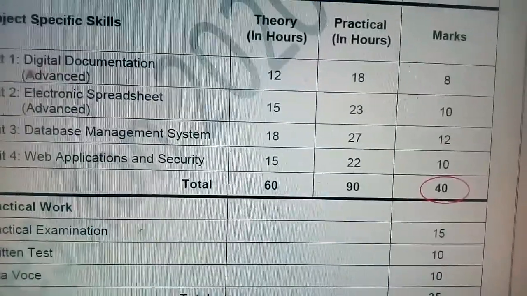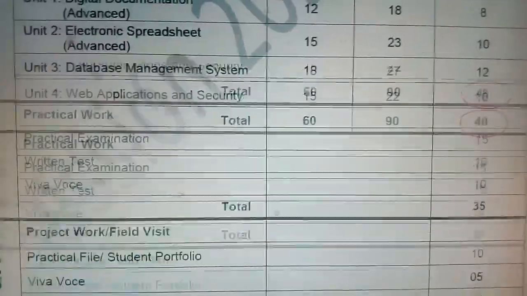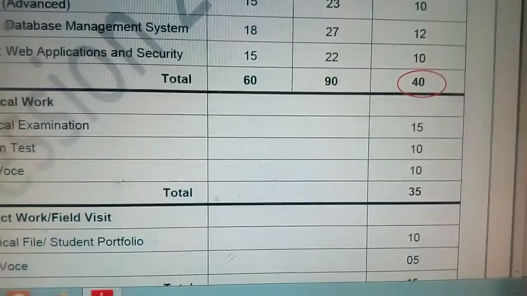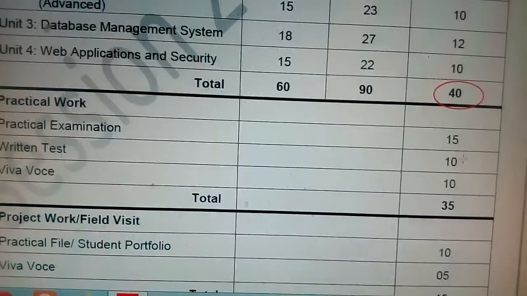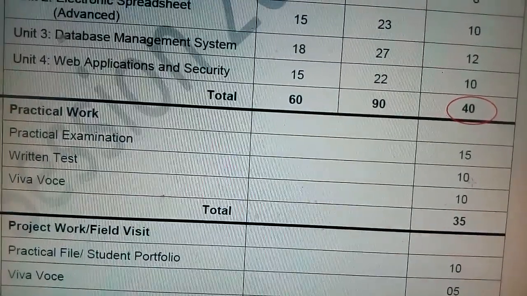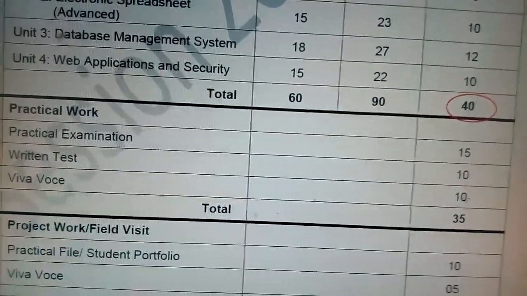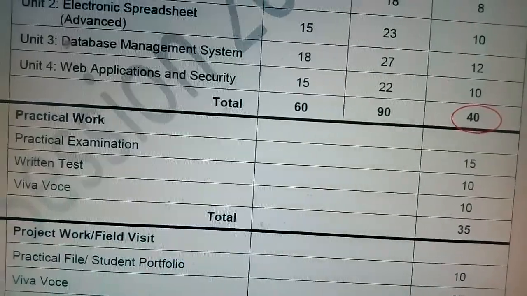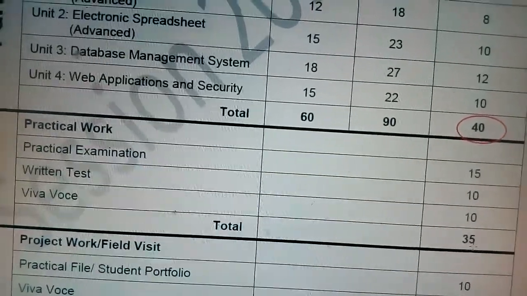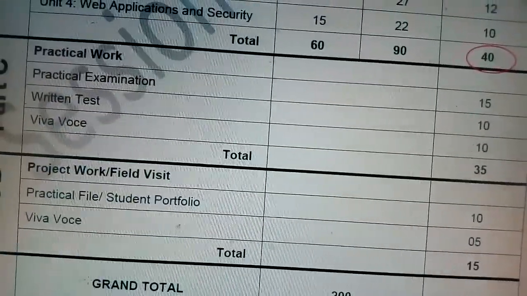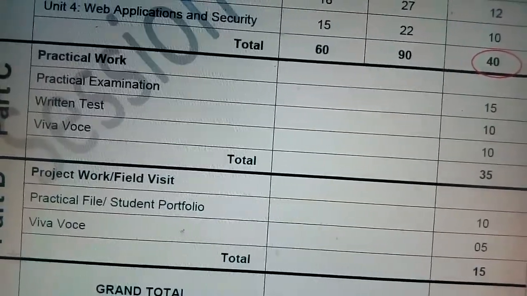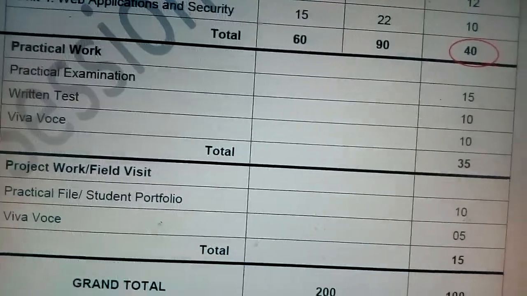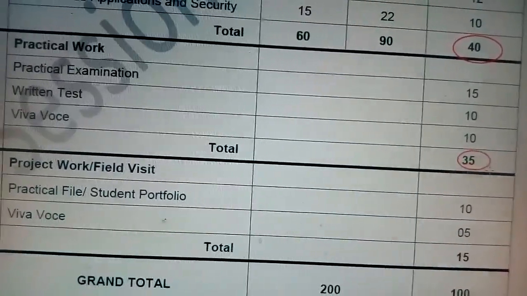Now we will see in detail. In practical, the practical exam will be of 15 marks, written test 10 marks, and viva is of 10 marks. So total it will be 35 marks. Then project work, or practical file or student portfolio, is of 10 marks.